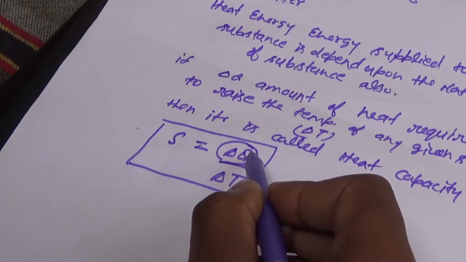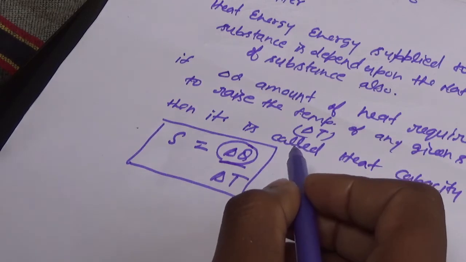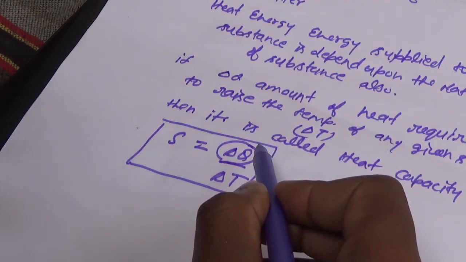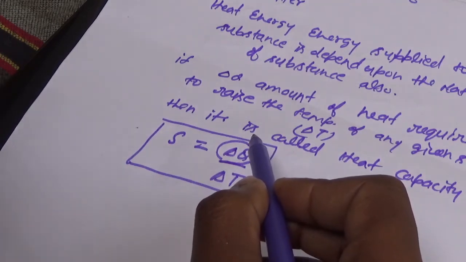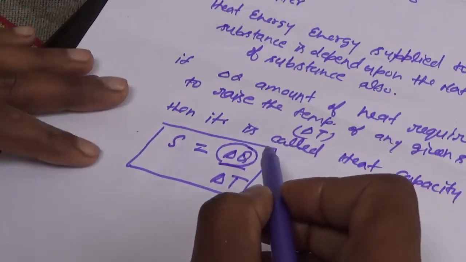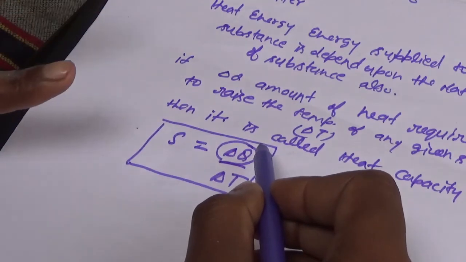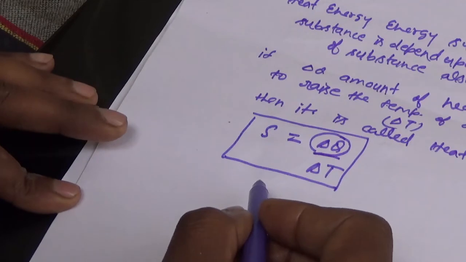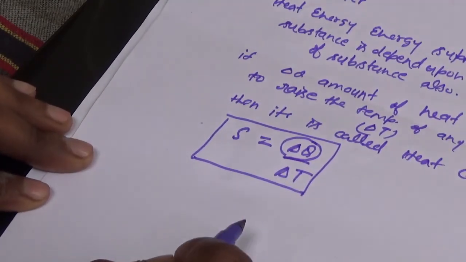This amount of heat energy may be given to the substance or ejected from the substance, both may be, but del Q is the amount of heat. So students, here we have found the definition of heat capacity.